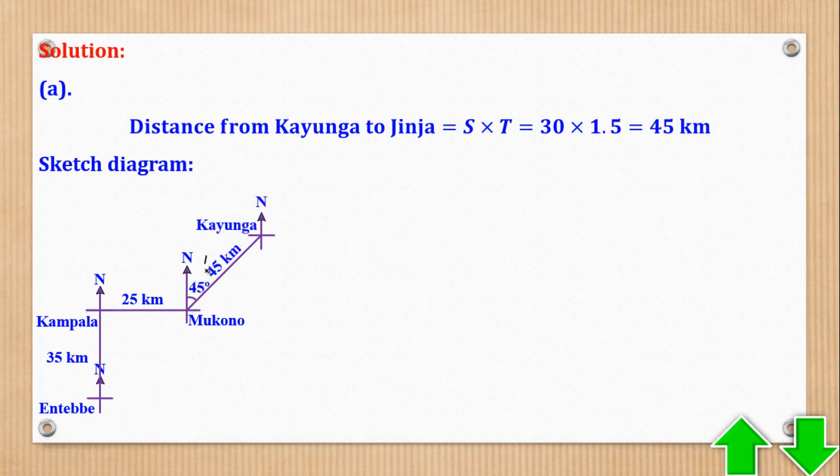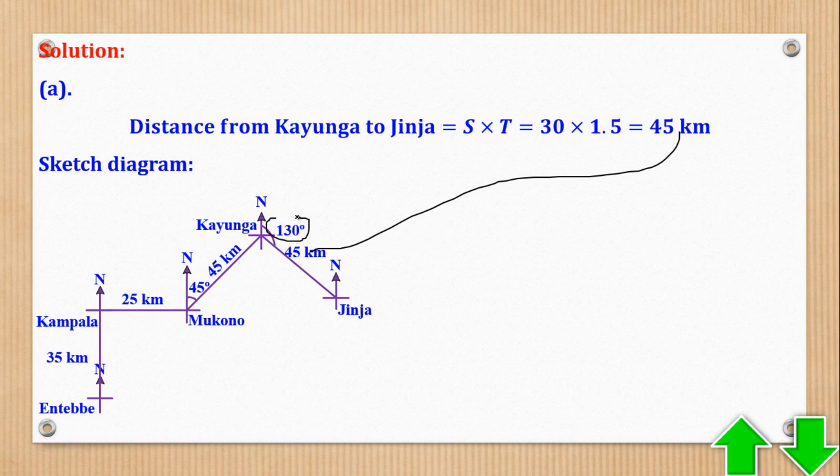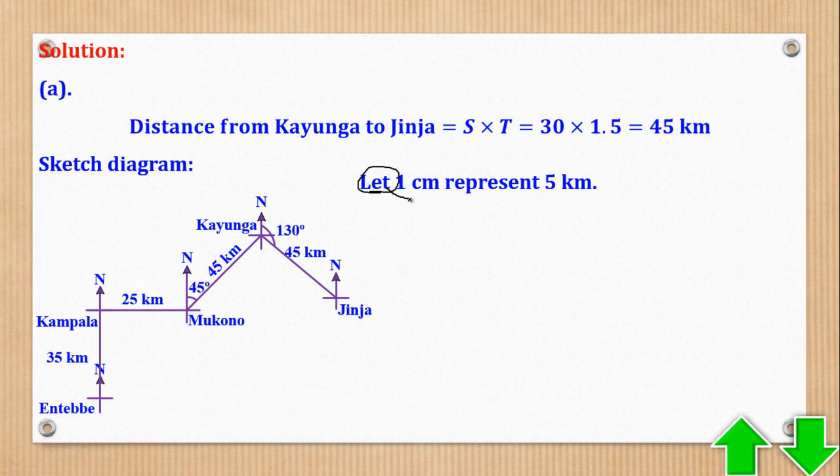Kayunga, which is 45 kilometers northeast. From there, we now go to Jinja, 45 kilometers and a bearing of 130 degrees. So now before we get an accurate diagram, we need a scale for the diagram. You see this word "let", it means that the scale was not given. Sometimes they may give the scale, but other times if they don't, you need to get your own scale.